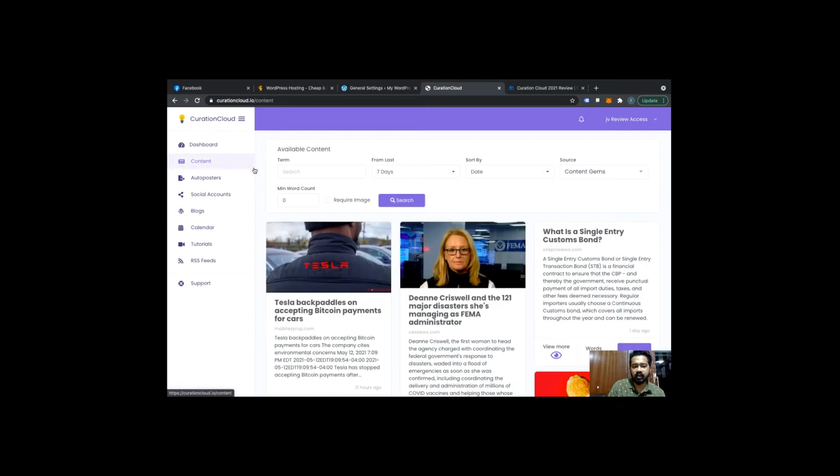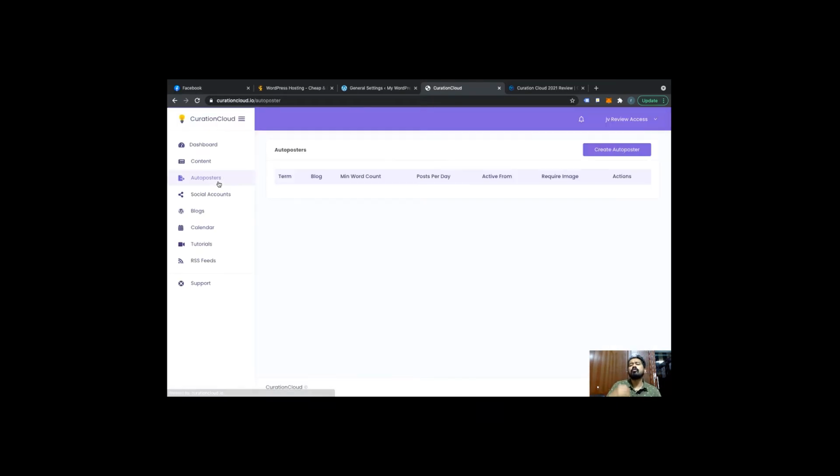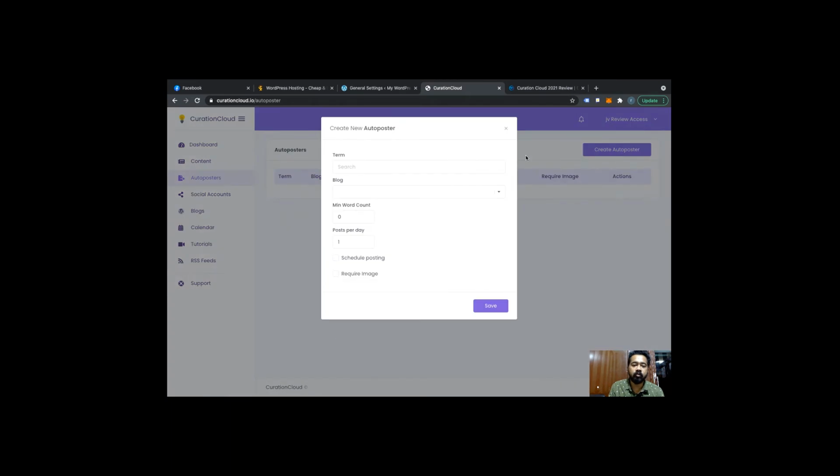And you can post content from the terms here. Now, like I said earlier in this video, Curation Cloud is going to automate the process of content creation and content posting. So how is that going to be done? Here you have a section of auto posters. Now you have to create an auto poster. Here you have to put in a certain term. I will suggest you pick a bigger niche or a bigger topic.